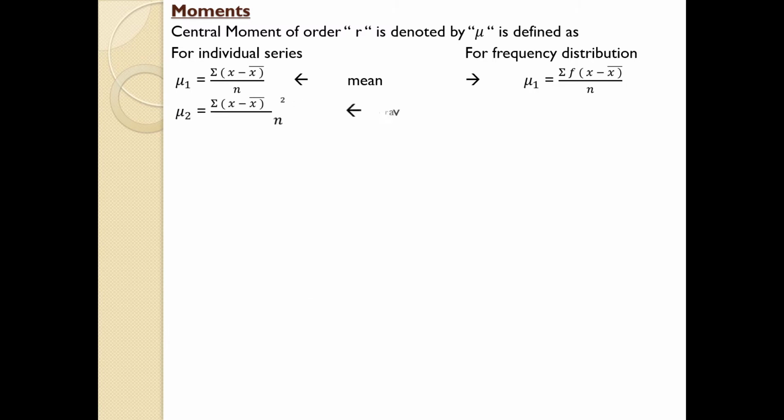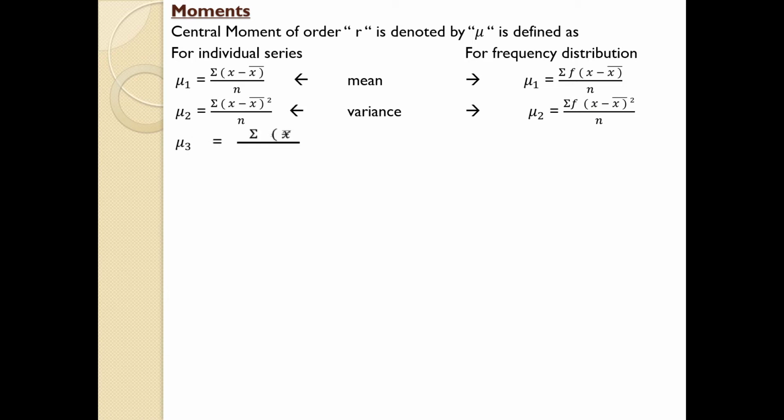Next one, measure of variance, that is measure of dispersion. In order to check the measure of dispersion, we are using this equation, that is sigma (x minus mu) whole square divided by n in case of an individual series, and in case of a discrete or continuous series, the equation will be sigma f into (x minus mean) whole square divided by capital N. Remember, try to use capital N. So we have completed two cases.